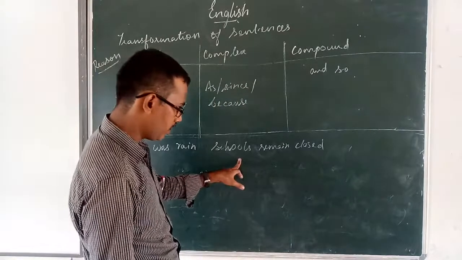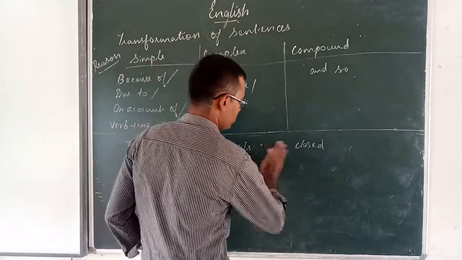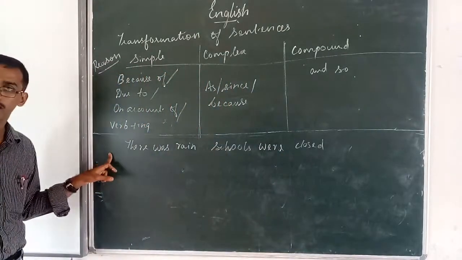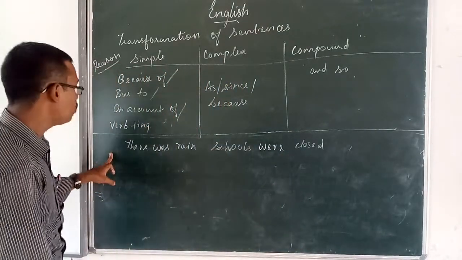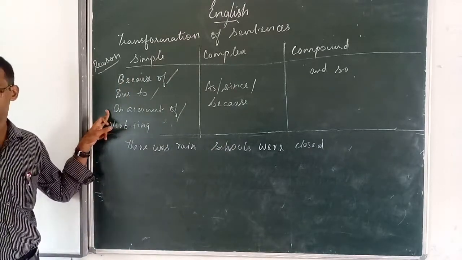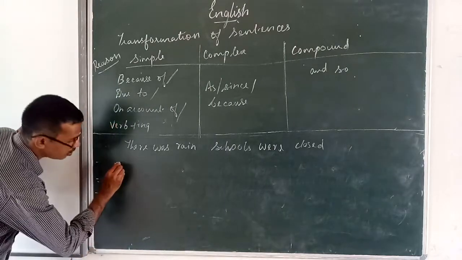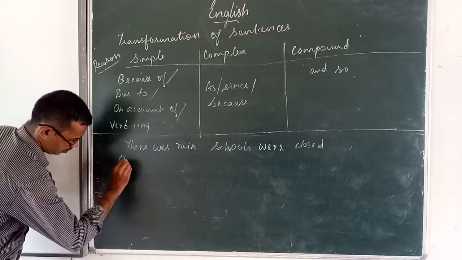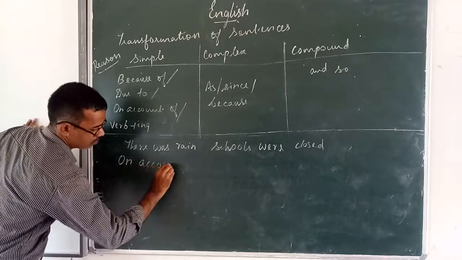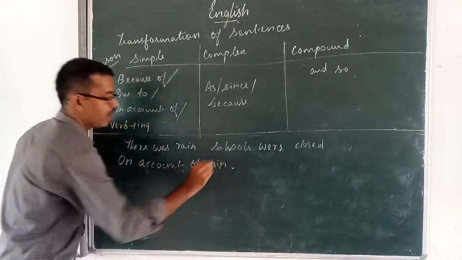The schools remain closed. All schools were closed. This is the statement. This is the reason. So how to change to simple sentence?